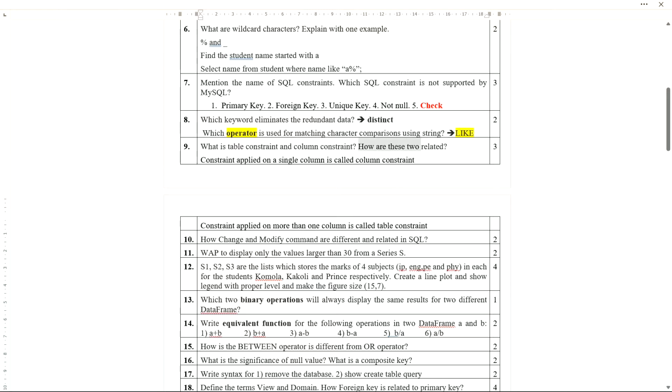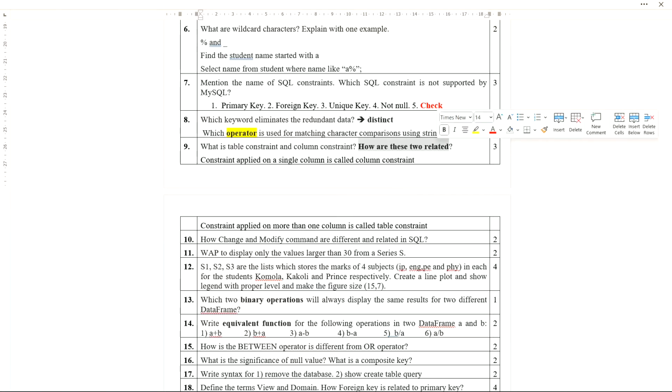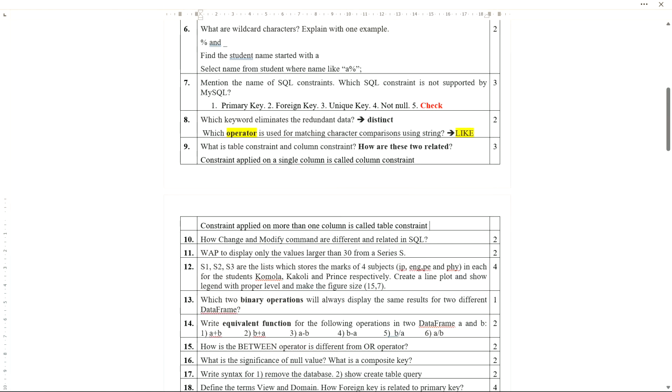Now, how are these two related? We can consider a table constraint as a column constraint, but we cannot consider a column constraint as a table constraint. If in one column we apply a constraint, we call it a column constraint, but we cannot consider it a table constraint, because for a table constraint we should apply constraints on more than one column.